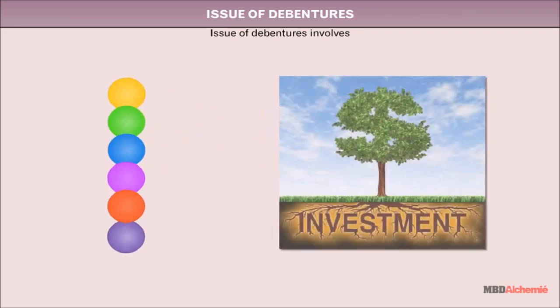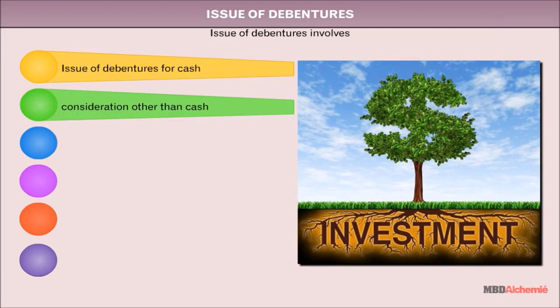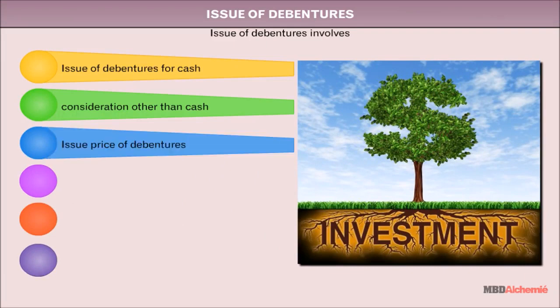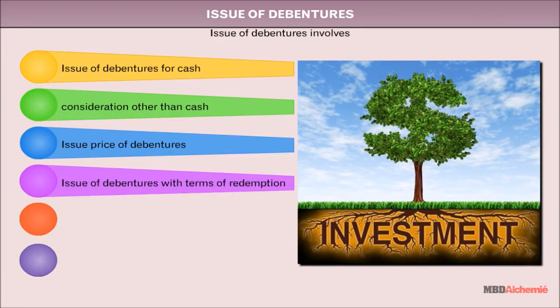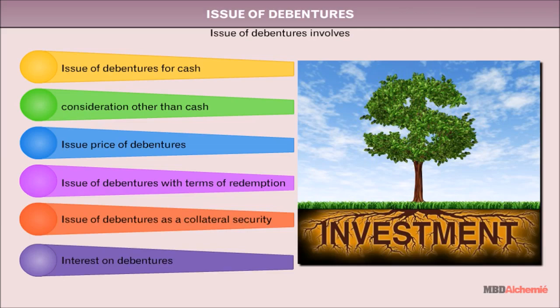Issue of debentures. Issue of debentures involves issue of debentures for cash, issue of debentures for consideration other than cash, issue price of debentures, issue of debentures with terms of redemption, issue of debentures as a collateral security, and interest on debentures. Issue of debentures for cash.